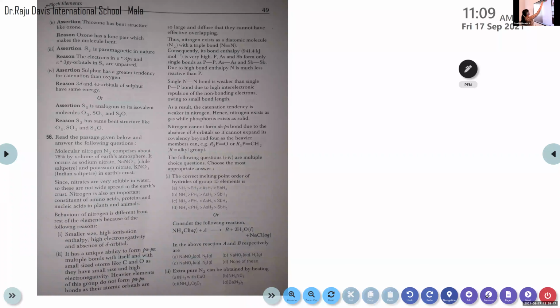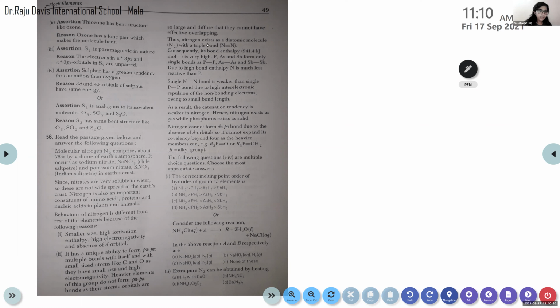Is the screen visible for you? Clear? Yes, ma'am. So question number 56. Who will read? Gauri, can you read question number 56? Read the passage given below and answer the following questions. Molecular nitrogen N2 comprises about 78% by volume of Earth's atmosphere. It occurs as sodium nitrate NaNO3 and potassium nitrate KNO3 in Earth's crust. Since nitrates are very soluble in water, these are not widespread in the Earth's crust.